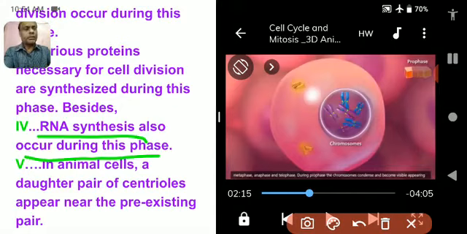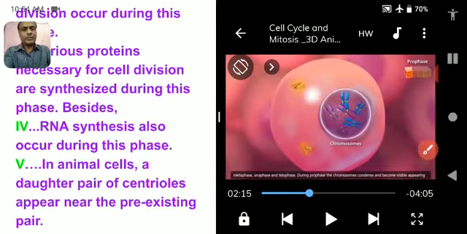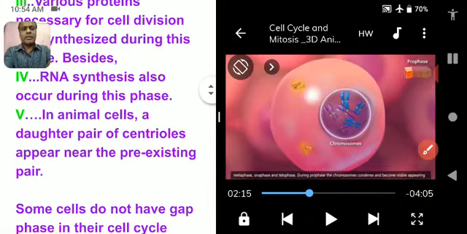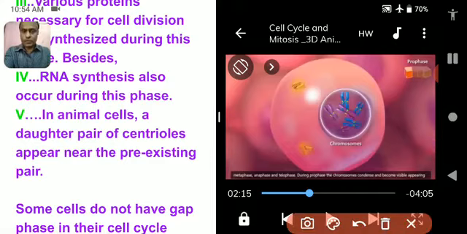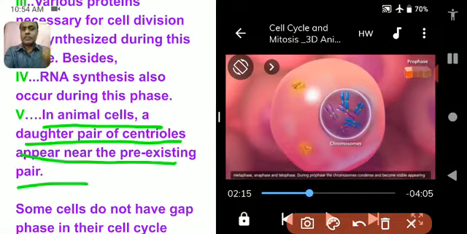And in the animal cell, the centrioles appear near the pre-existing ones. Centrioles are two minute star-like structures found near the nucleus. So they can easily be visible during G2 phase, because the centriole helps in the formation of spindle fiber. So it prepares the cell for further division.